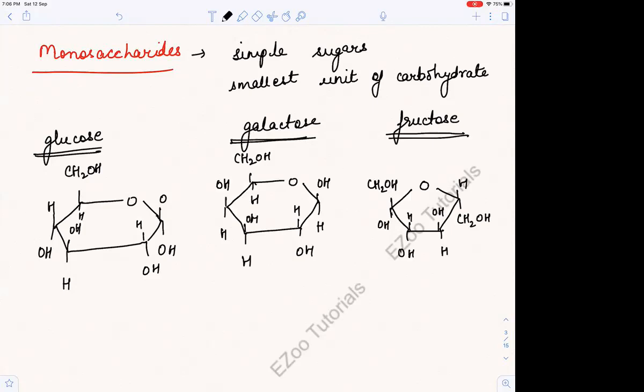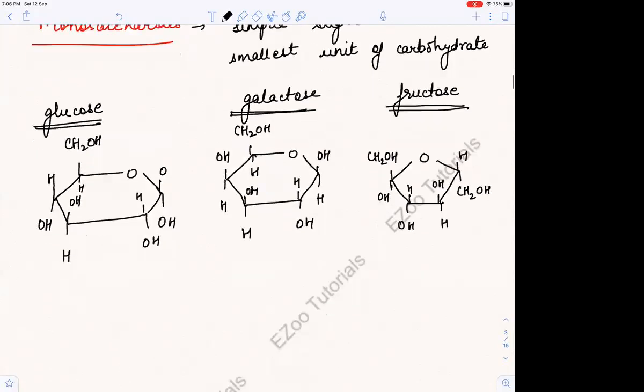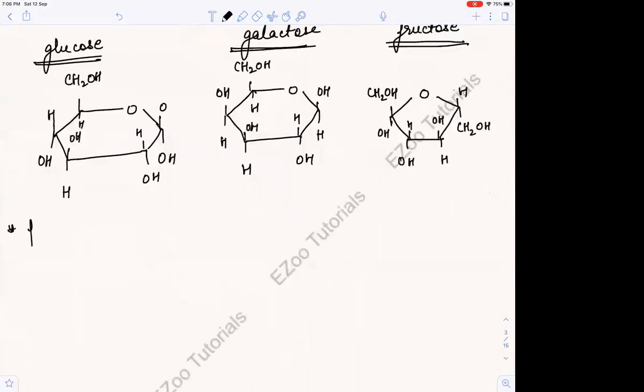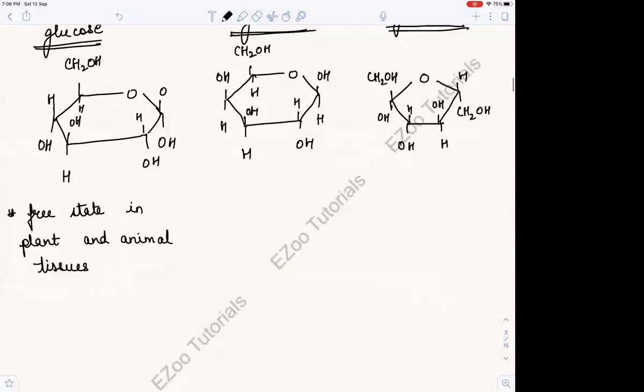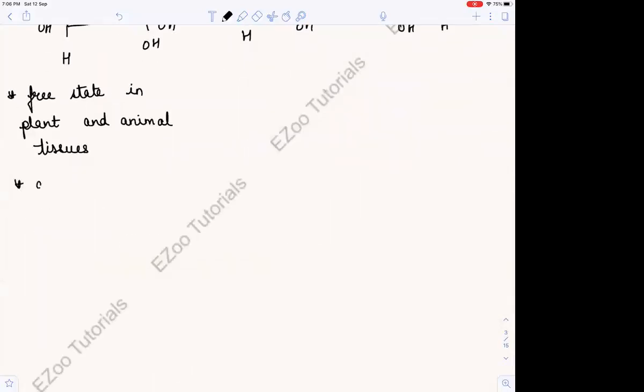Please kindly see this structure very nicely. So what is glucose? Glucose is found in free state in plant and animal tissues. You know it, right? Smallest unit, we can absorb it. We have already done digestion. Plant and animal tissues, free state it is found in. Glucose is commonly known as dextrose or grape sugar